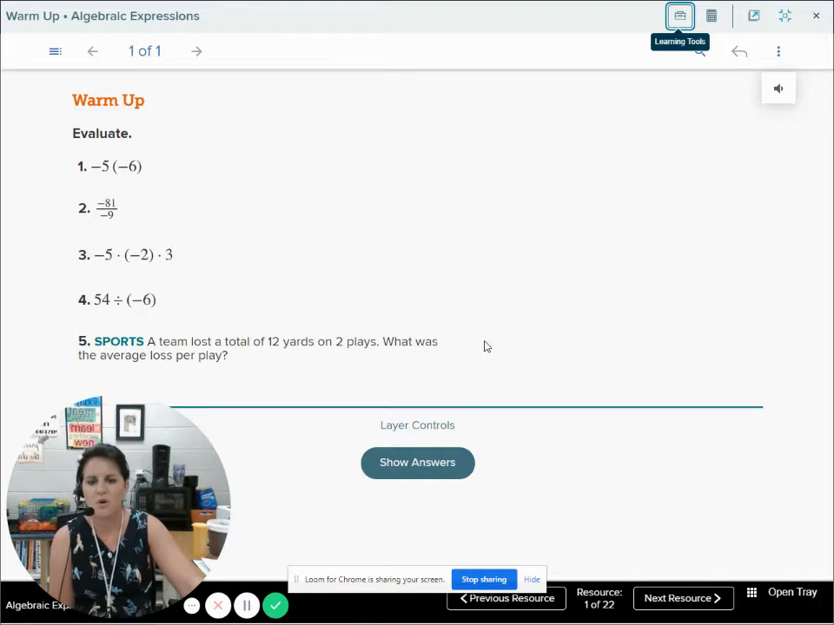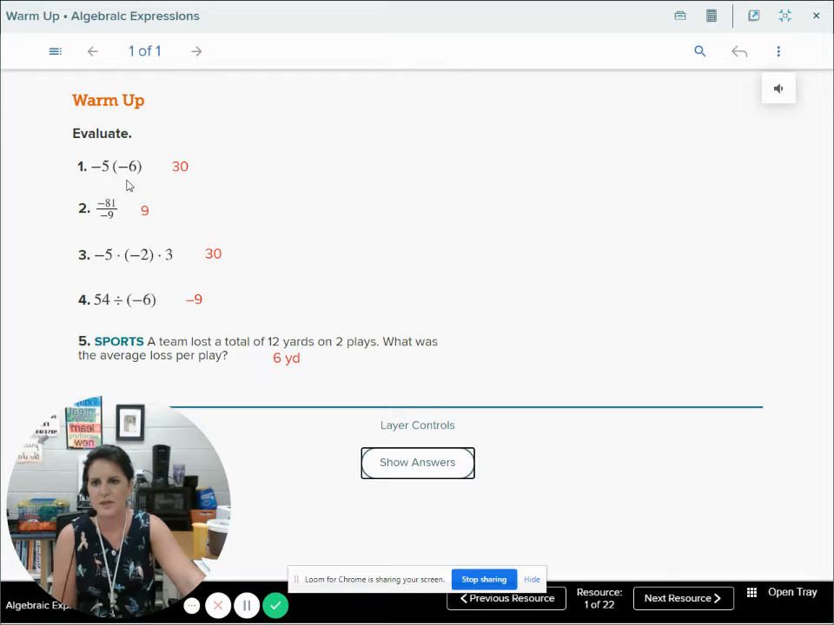Okay, so I hope you've paused and you've got some answers. Remember, a negative times a negative is a positive. The same thing with division. A negative divided by a negative results in a positive. So we have positive 30, positive 9. This negative times this negative gave me a positive 10. A positive 10 times 3 is a positive 30. Then we have a positive divided by a negative, which results in a negative.